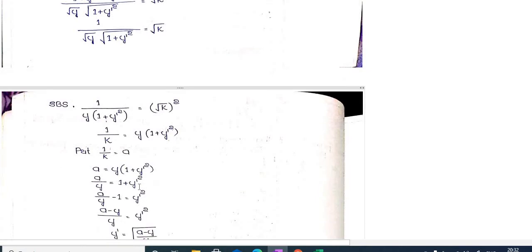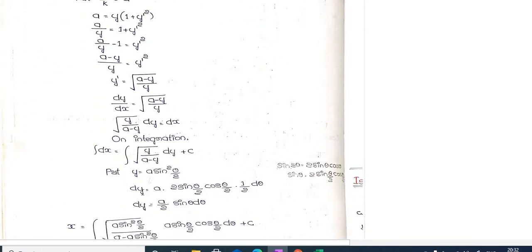Multiplication becomes division, and plus 1 becomes minus 1. Next take the LCM, y is the LCM. Here (a − y)/y equals y'². So y' equals the root of this. y' means dy/dx. Taking the variables separable, √(y/(a − y)) dy equals dx.